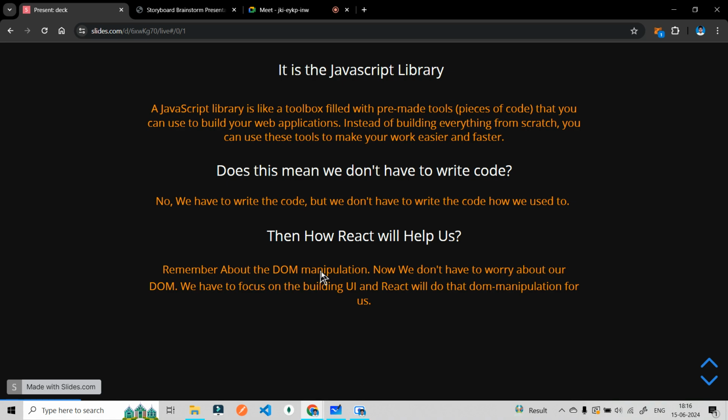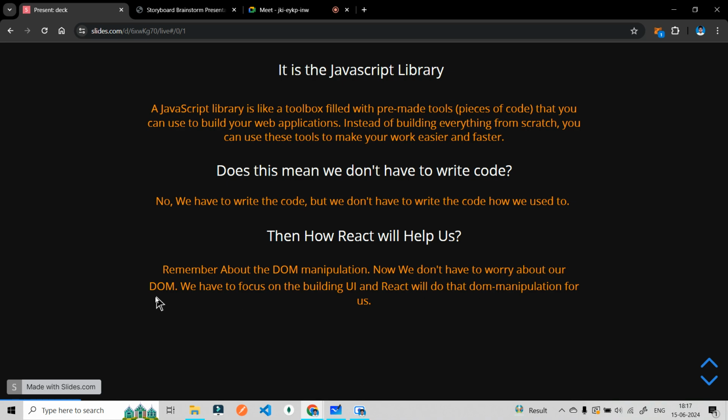Remember the DOM manipulation that we discussed last week, how we used to do it. We wrote syntax like document.getElementById, then we selected that particular element, and then we manipulated that node of the DOM tree. Now we don't have to worry about our DOM, our document object model, our DOM tree that we used to manipulate. We have to focus on building the UI, and React will do that DOM manipulation for us.